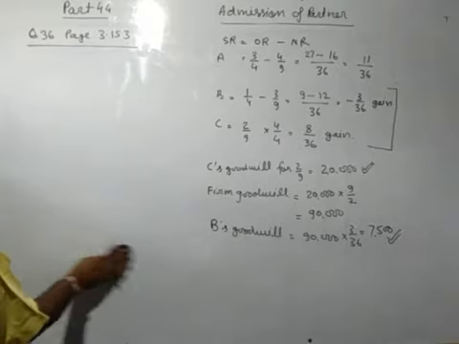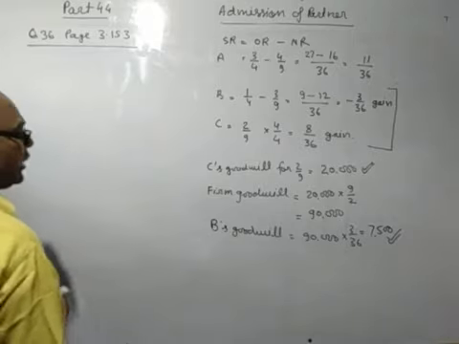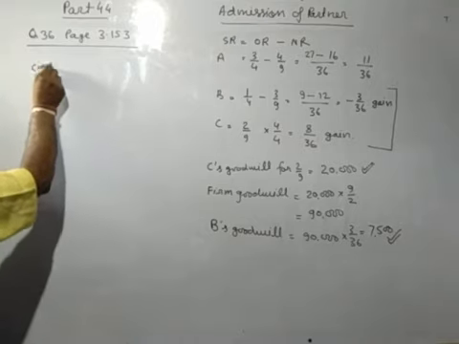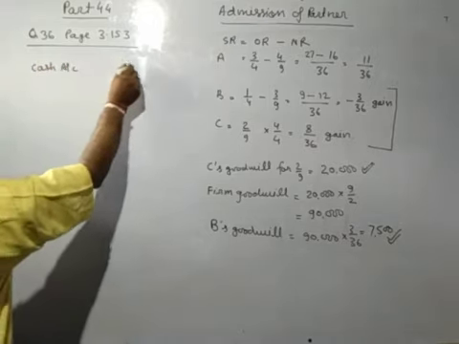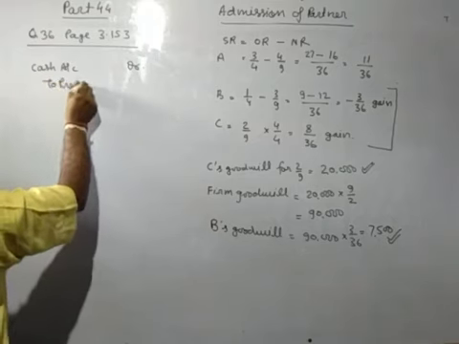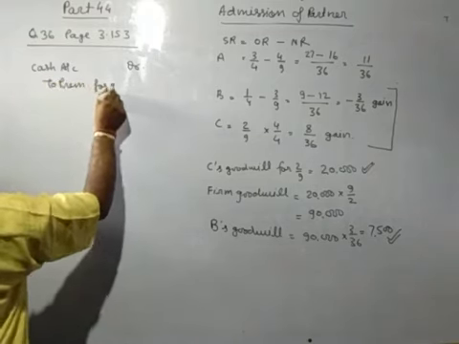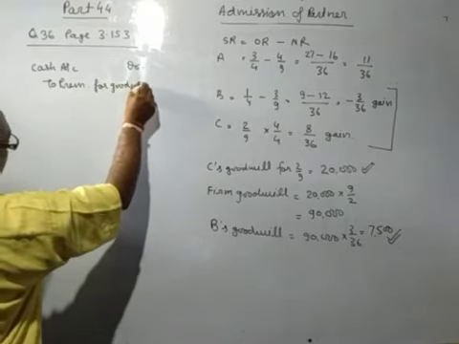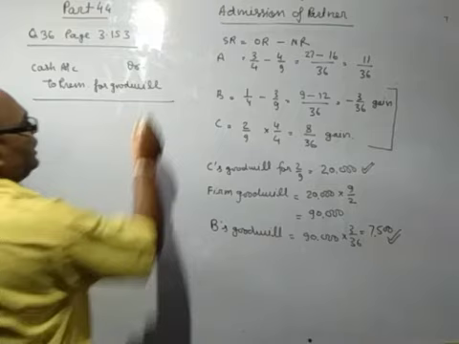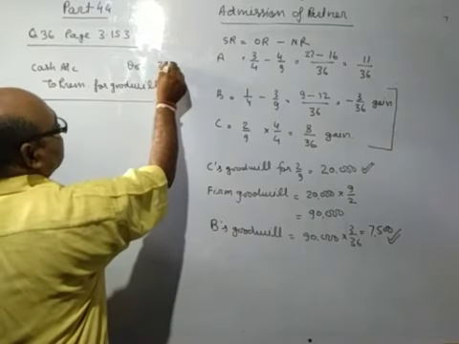So you will pass the entry: cash account debit to premium for goodwill. C has paid the amount of goodwill in cash, 20,000.